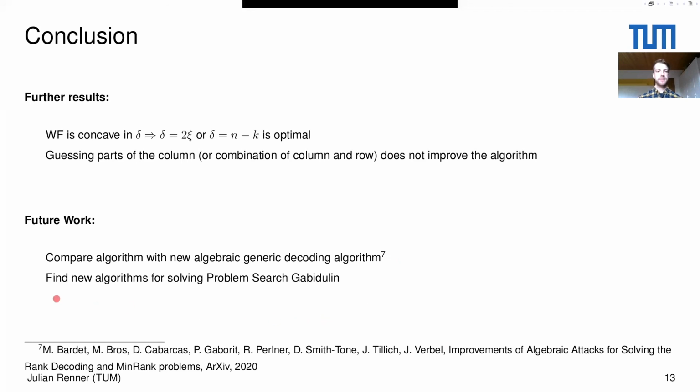Furthermore, I think it would be interesting to find new algorithms which try to solve this search Gabidulin problem that I just introduced. In the coding community, quite a lot of people try to solve this problem by polynomial time algorithms and were not successful. However, I think not too many people try to solve it in exponential time, and therefore I could imagine that there are also maybe other or maybe even better algorithms than ours that solve this problem.